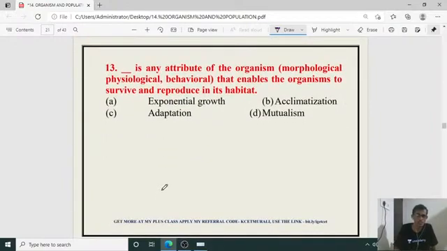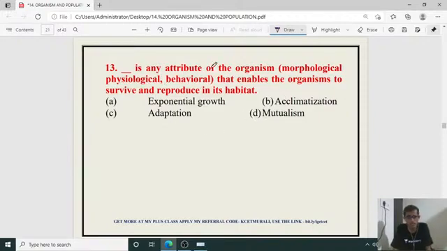And the 13th one: dash is an attribute of the organism, that is a morphological, physiological or behavioral pattern that enables the organism to survive and reproduce in its habitat. So which is that attribute? Exponential growth, adaptation, acclimatization, and mutualism. Yes, Manohar, your answer is right for the 12th one. And the right answer for the 13th one, let us see.